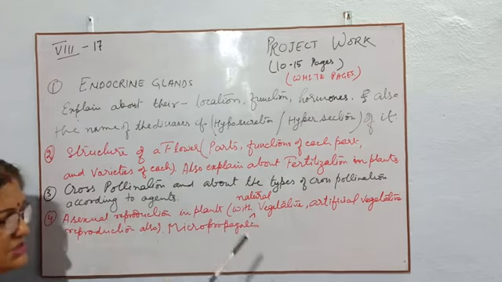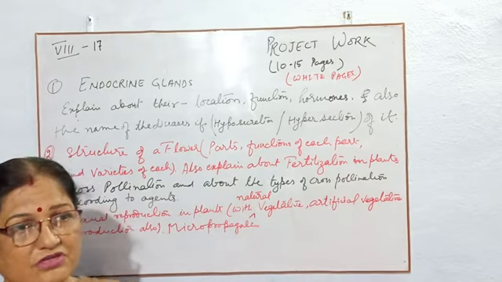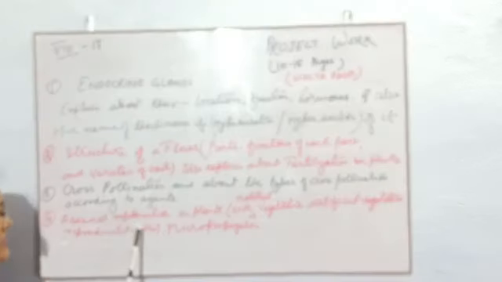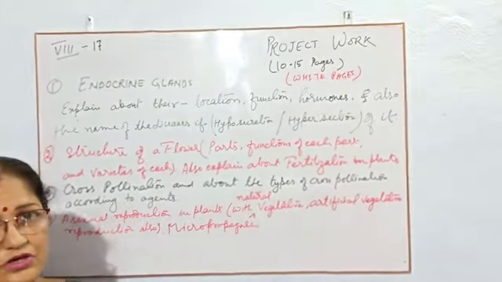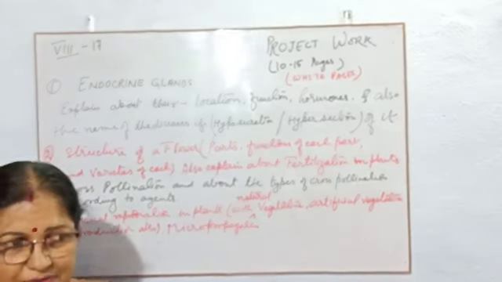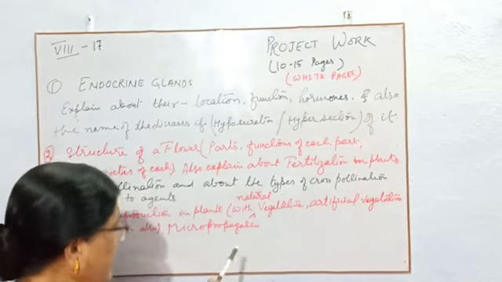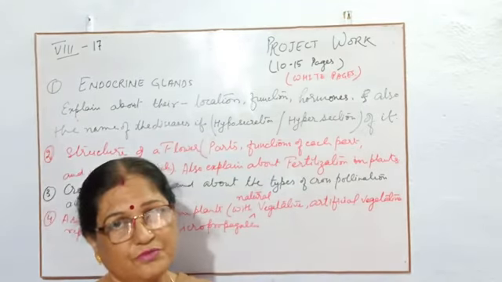Then about the pollination, what type of flowers are pollinated by wind, by air, by water, whatever, and then about asexual reproduction. There are so many diagrams. So diagrams should be on white pages, and if you write on white pages, well and good. If you can't write, then you can take another page, but the figure should be on the white page.